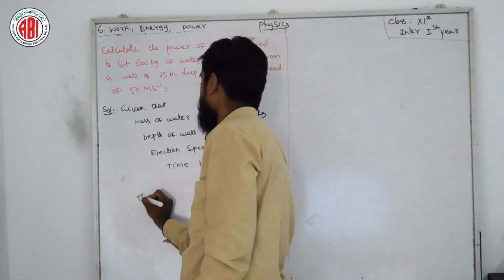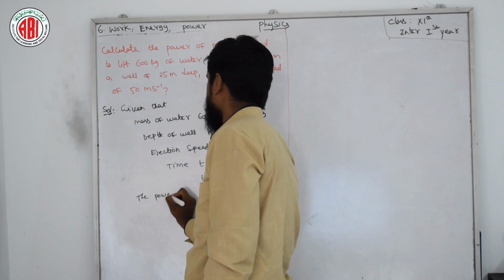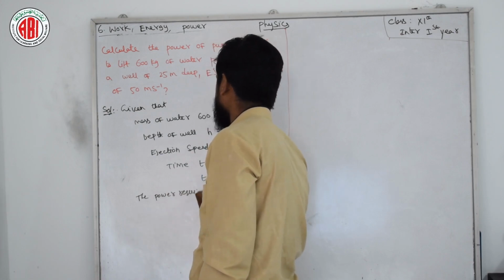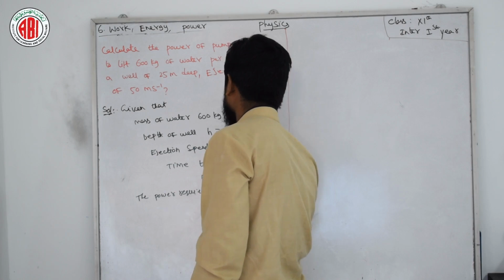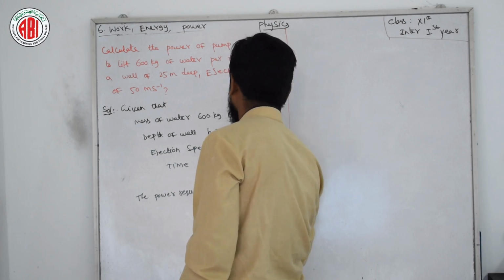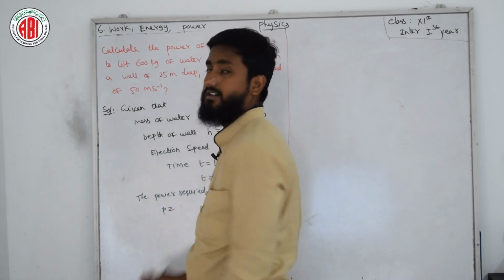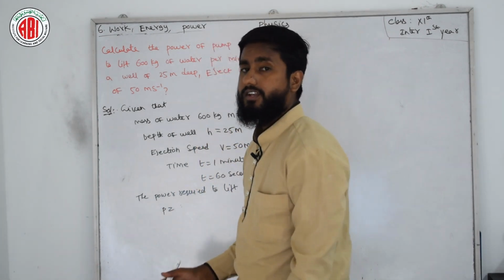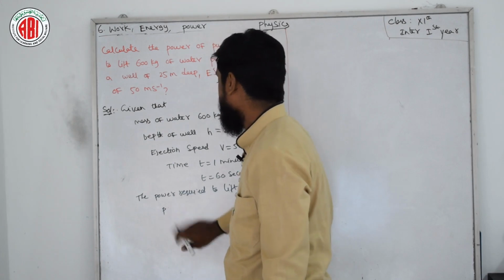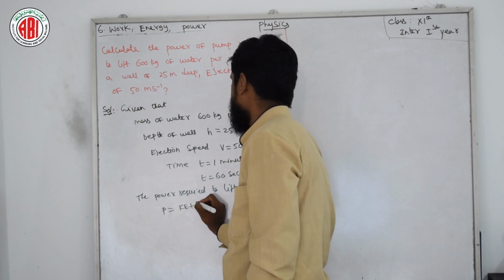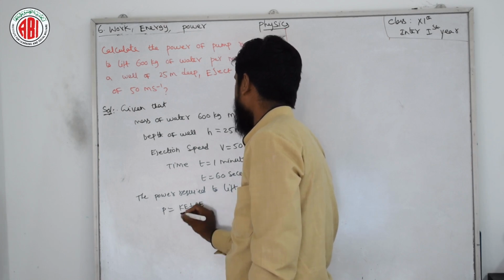Now the power required to lift water is P is equal to total energy required divided by time, so P is equal to (KE plus PE) by t.